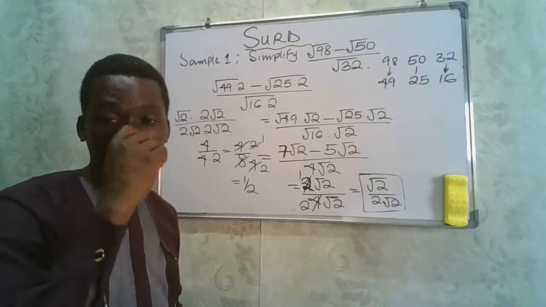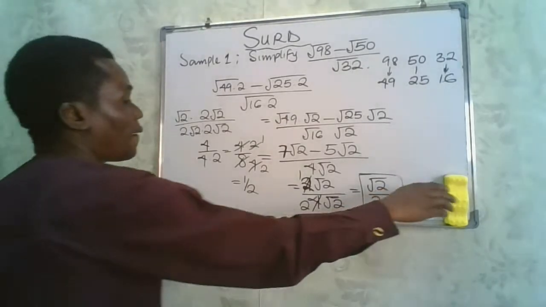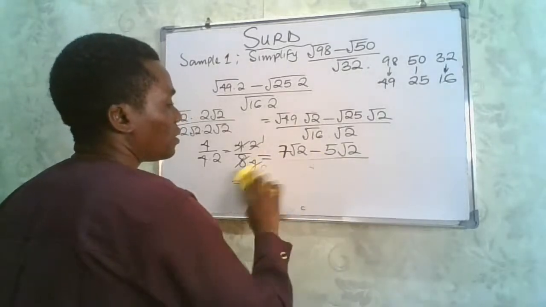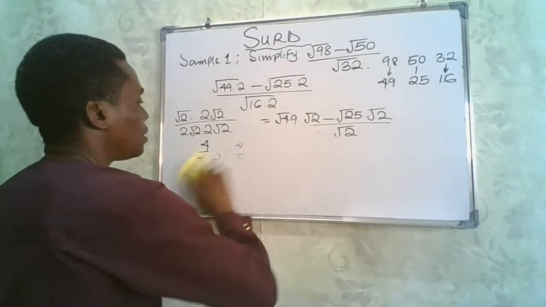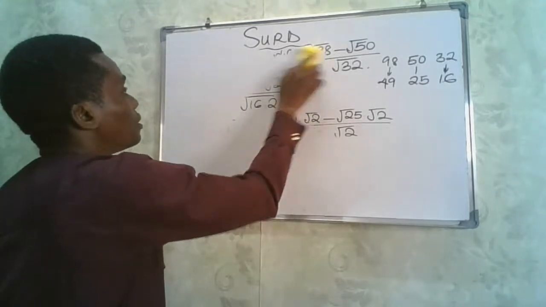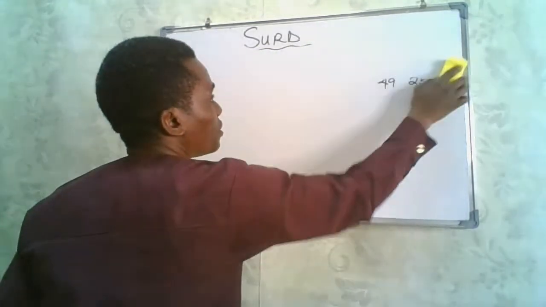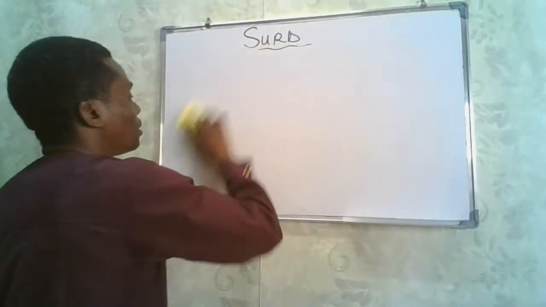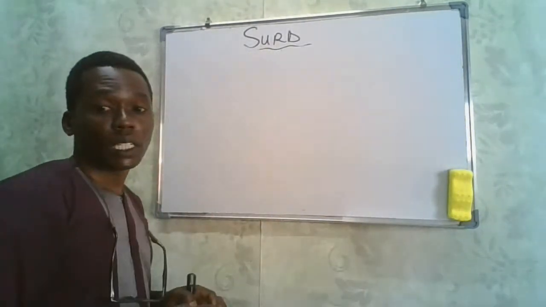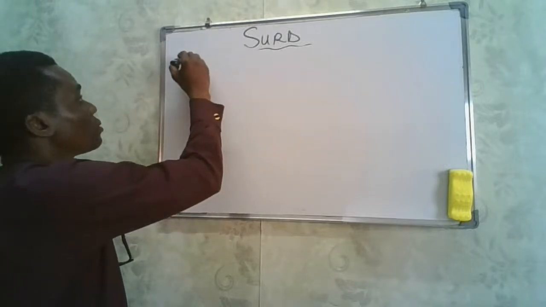Now let's look at the second sample. In the second sample, we are asked to what?